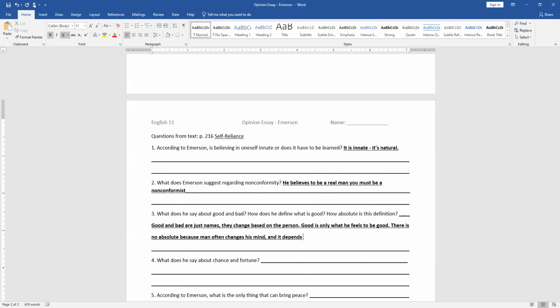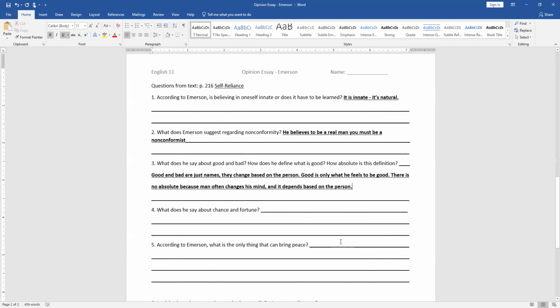And it depends based on the person. But even on the individual person, it depends. Okay. Next one, what does he say about chance and fortune?